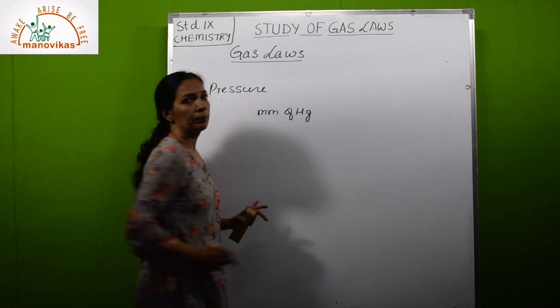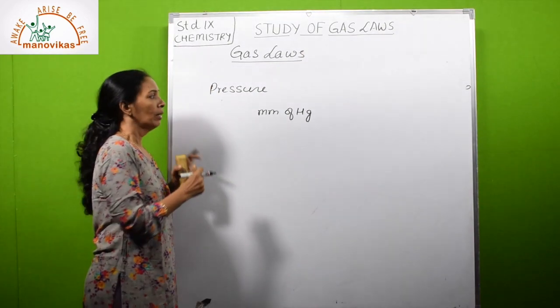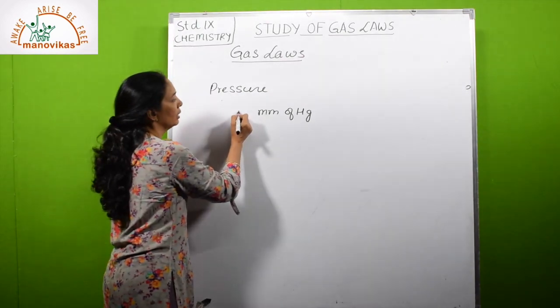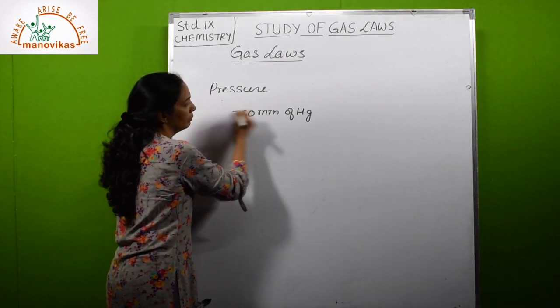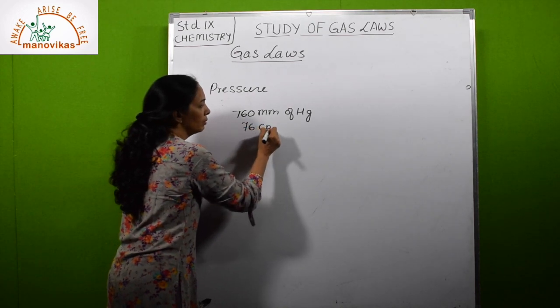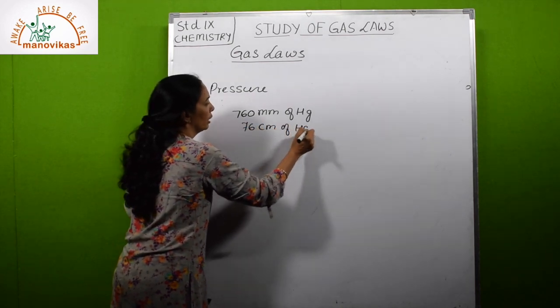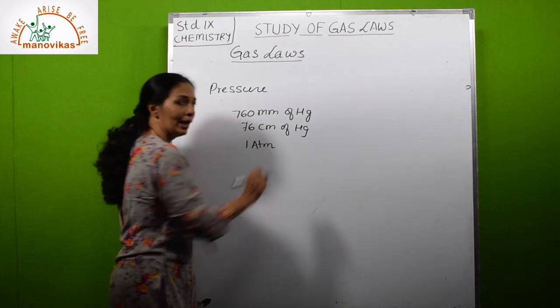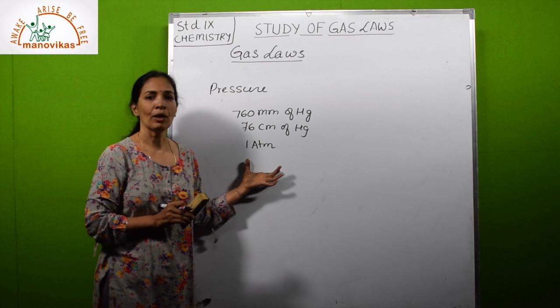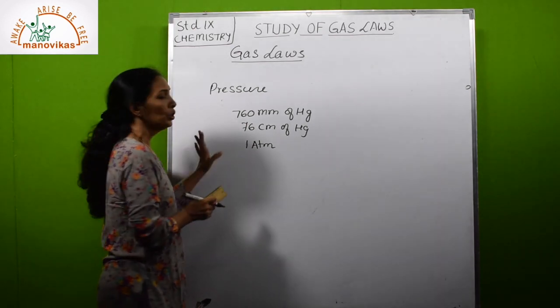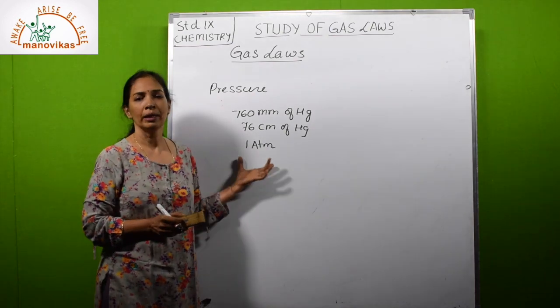So what is the normal atmospheric pressure value? 760 millimeters of mercury, or 76 centimeters of mercury, or 1 atmosphere. These values will be used wherever required in the numericals. So you all have understood what the variables are.